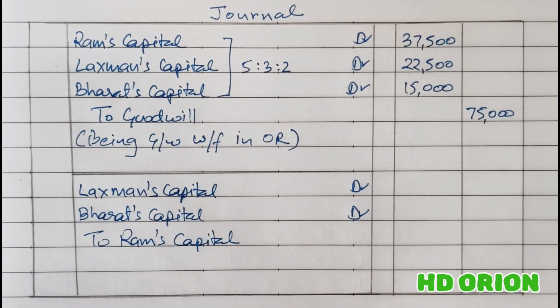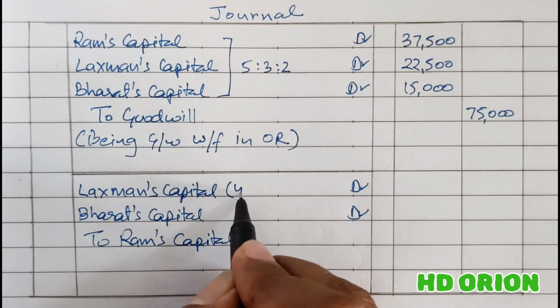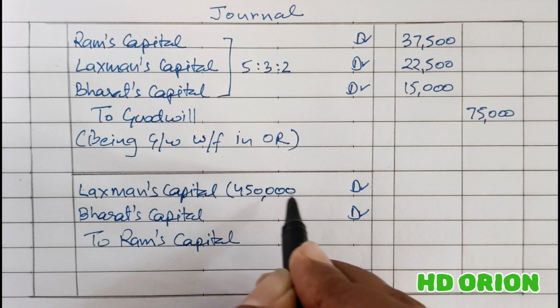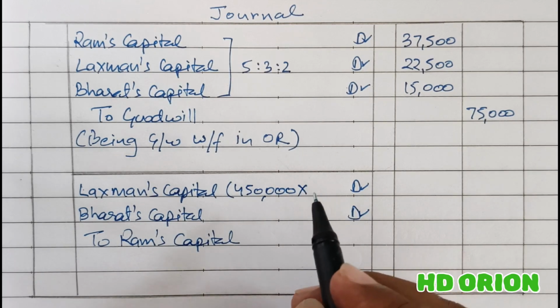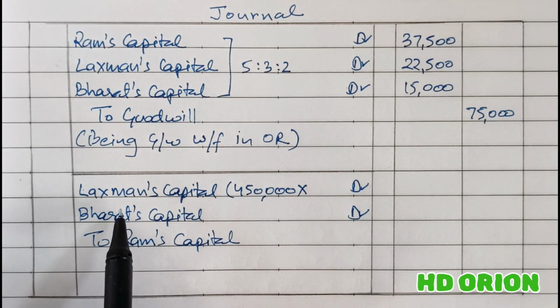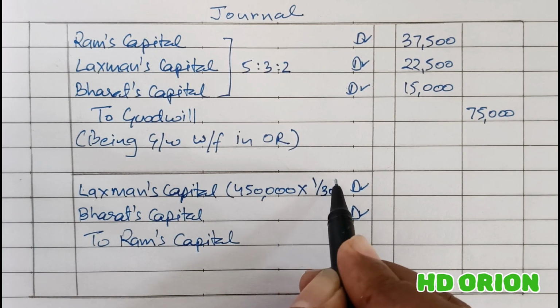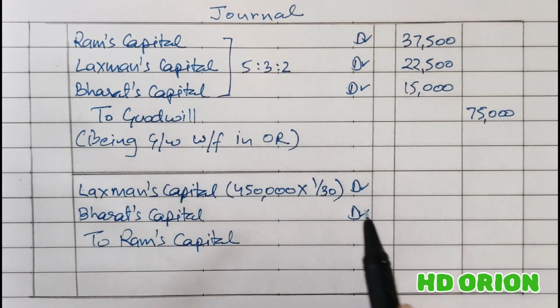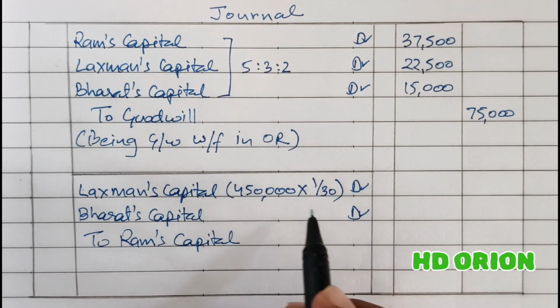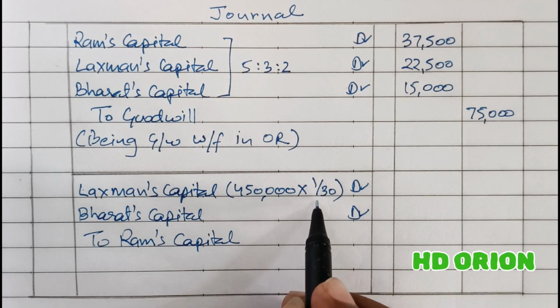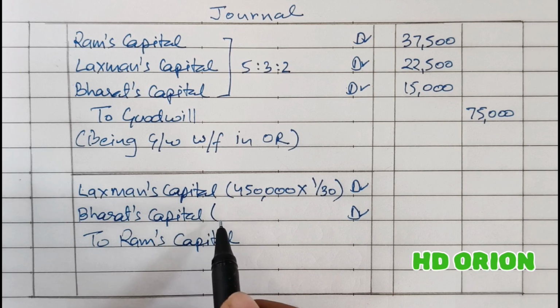Now, the recently calculated new goodwill is rupees 4,50,000. So 4,50,000 into the portion of profit they have gained or sacrificed. Lakshman has gained 1/30th of the total profit, so we will multiply the value of goodwill with 1/30th. And Bharat has gained.